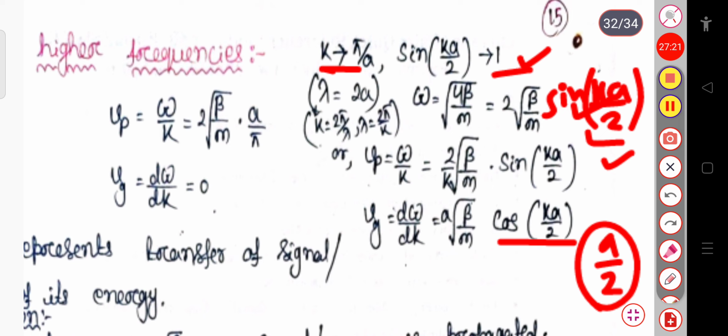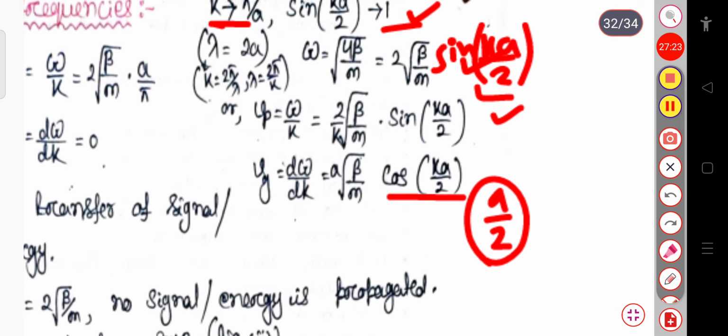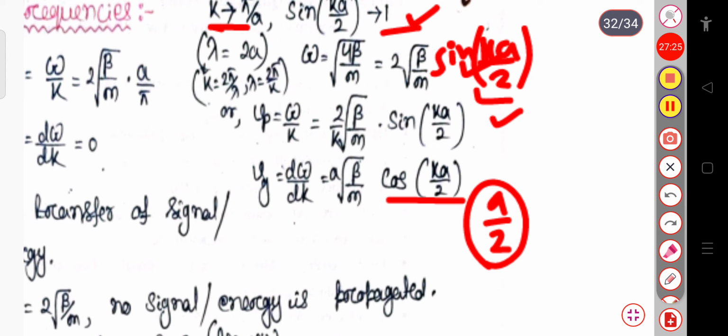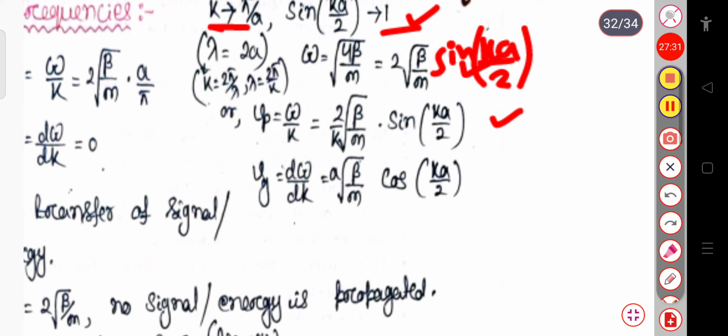Let me solve this here. For Vg equal to d omega by dk, you know omega equal to root of 4 beta by m, or this will be root of beta by m sin k by 2.